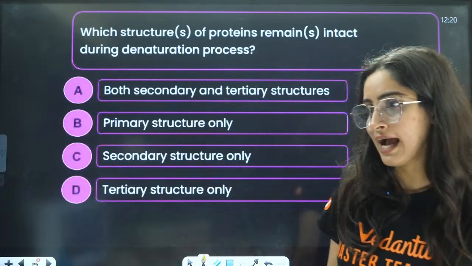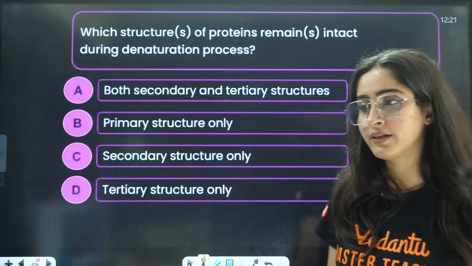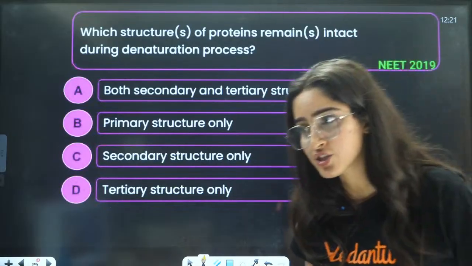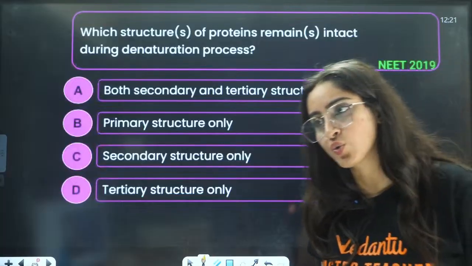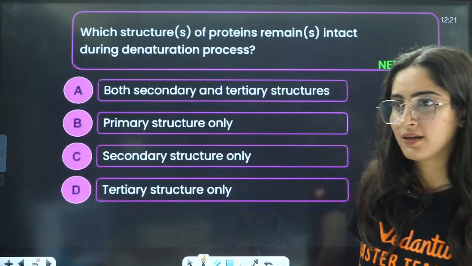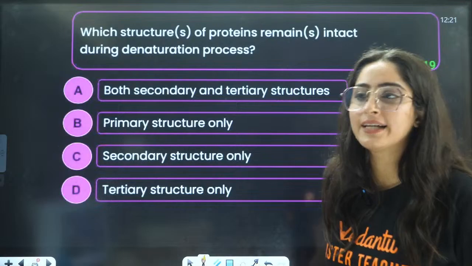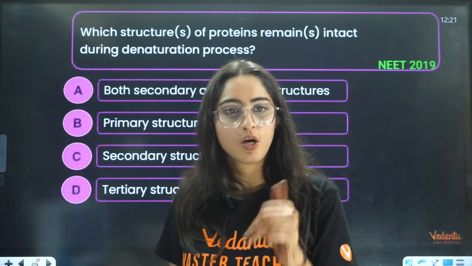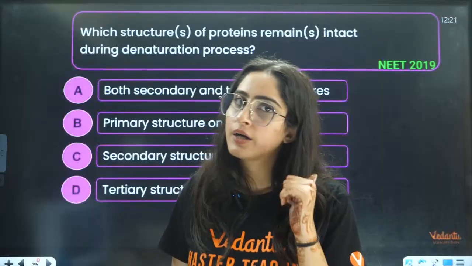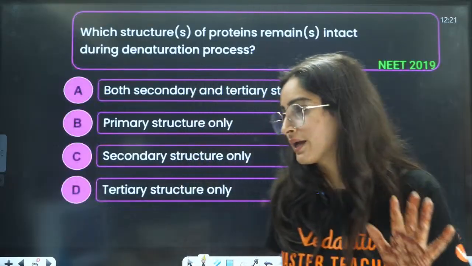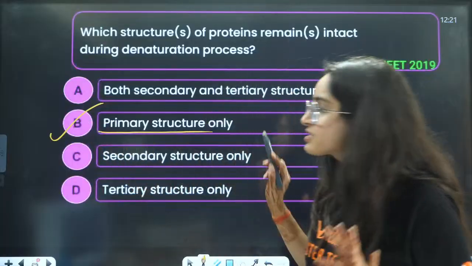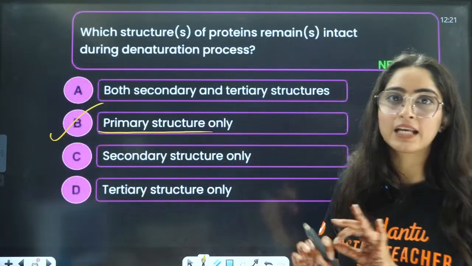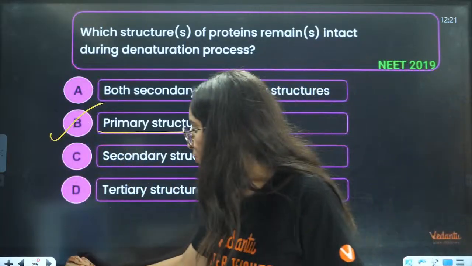Which will stay intact? Both secondary and tertiary, primary structure only, secondary structure only, or tertiary? Primary structure will not change. Quaternary structure will break, tertiary will break, secondary will break. Right? Very good. Primary structure will stay intact even after denaturation of the protein.